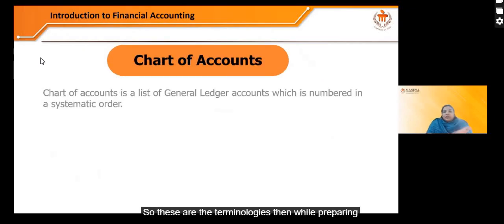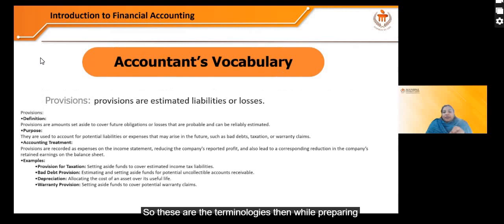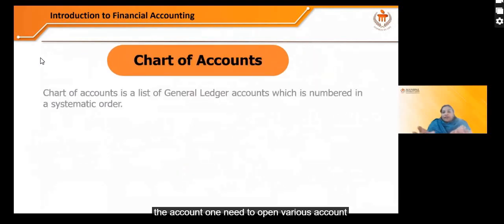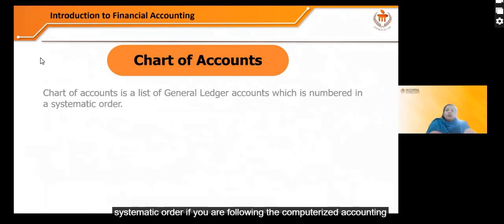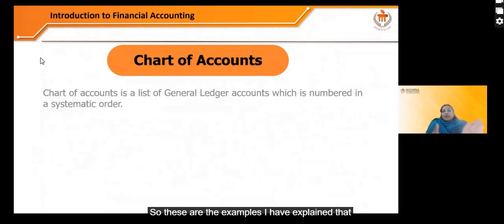So these were the terminologies. Then while preparing the account, one needs to open various accounts. There is a list of general ledger accounts which are numbered in a systematic order if you are following computerized accounting. So these are the examples.